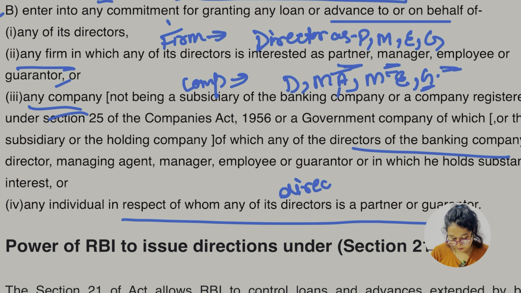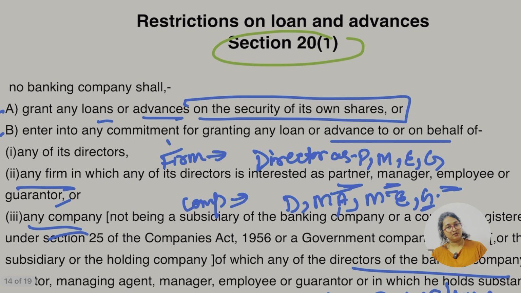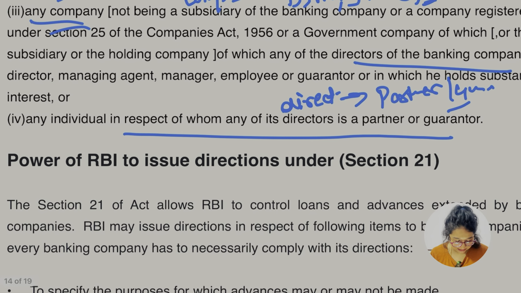So yes, this is somehow connected to director वाला chapter. We know this section है ना, somehow we know this section, ठीक है. Okay जी, ठीक है. Hope so this part is clear. So the banking company cannot grant the loan or advances to the specified people, ठीक है. With that, one more thing, on the security on its own share, ठीक है. Even in this case also there is a restriction on loan and advances, ठीक है.